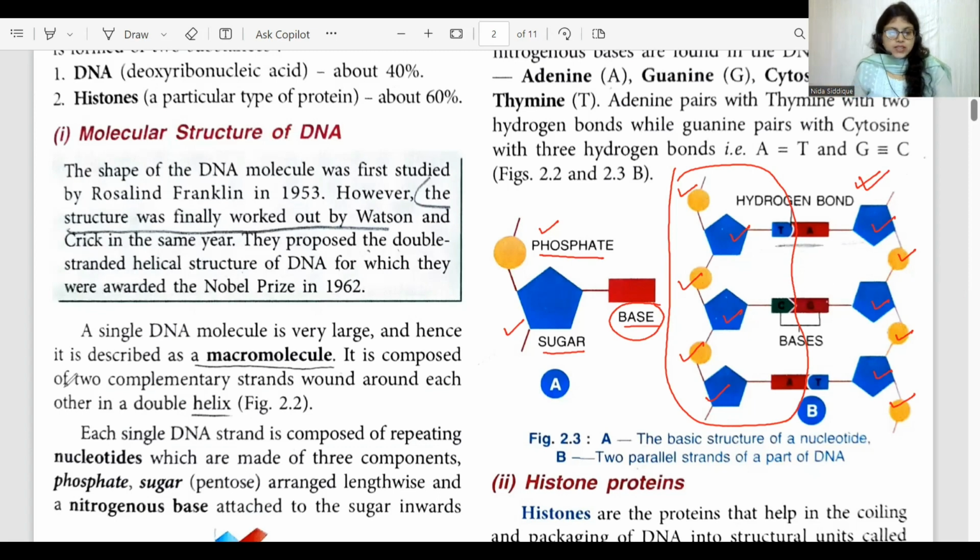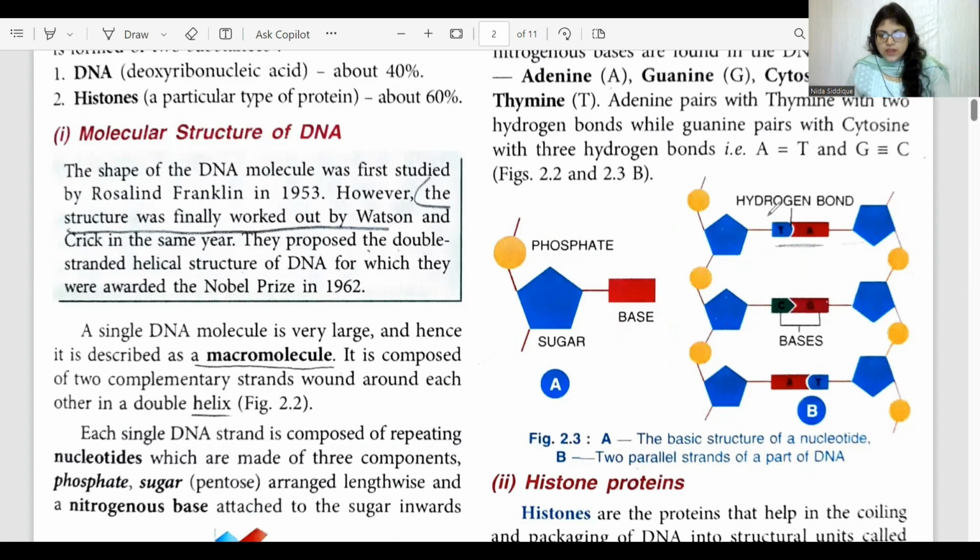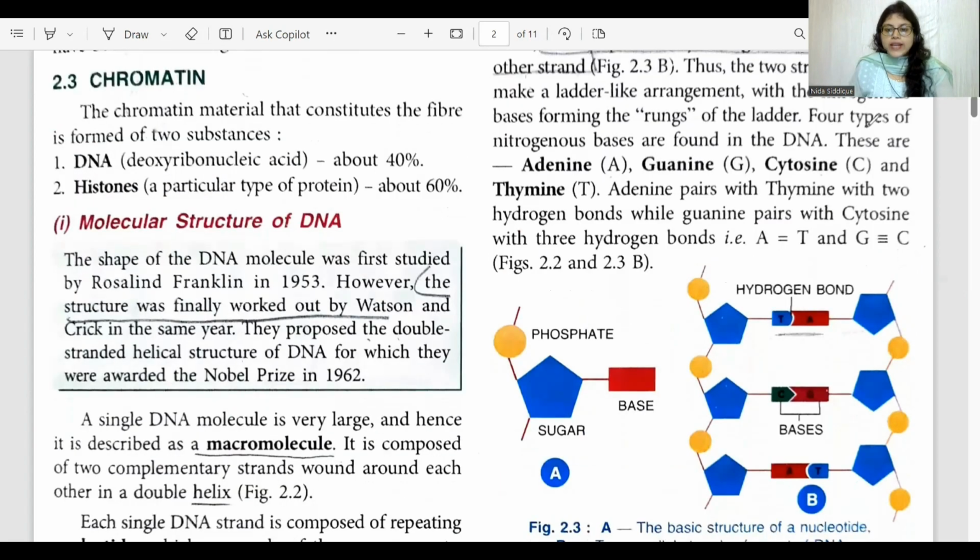So let us understand the nitrogenous bases. This is one nitrogenous base which binds with the nitrogenous base of the other strand by hydrogen bonds. There are four types of nitrogenous bases found in DNA: adenine, guanine, cytosine and thymine.